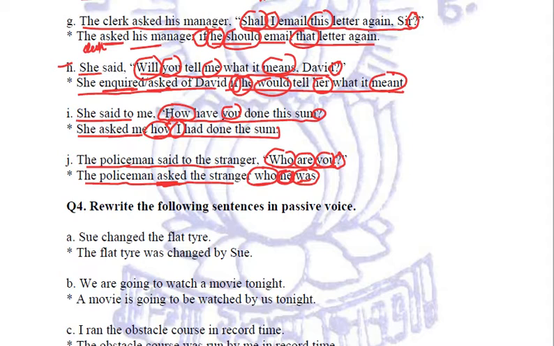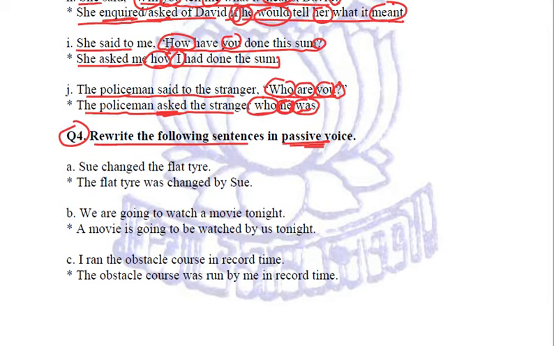Clear? So this is how we'll be converting the direct speech into indirect speech. When we have just studied the topic, we have seen ample examples, sufficient examples to understand this concept. Clear? So I hope that these all were quite simple for you and you already know the answers of all these. Let us come to the next question. Rewrite the following sentences in passive voice. Active voice, passive voice. We have already done. Rules we already must be knowing. Let us see the sentences.